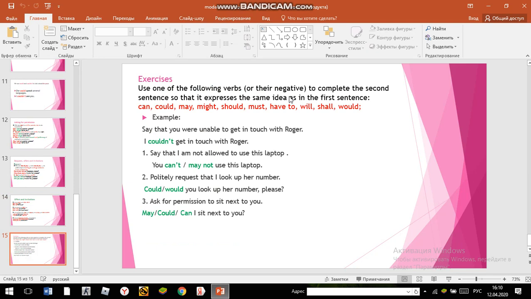And finally, this completes a review of all the modal verbs. It's time for an exercise. Use one of the following verbs or their negative to complete the second sentence so that it expresses the same idea as the first sentence.